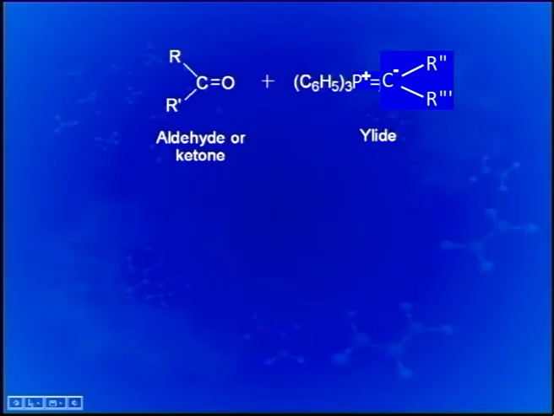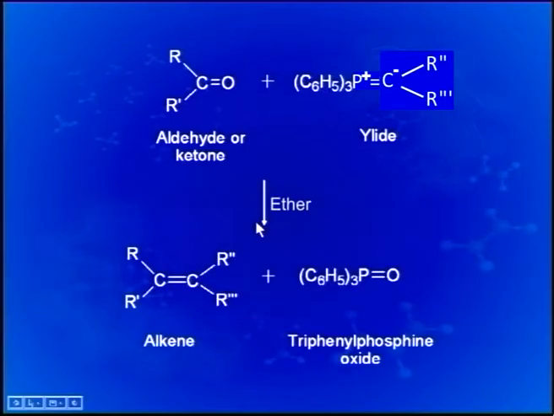The alkyl halide component is here, this one, and the phosphorus-carbon bond, because phosphorus has special affinity and its orbitals allow formation of this ylide and stability of this Wittig reagent. In this reaction, the Wittig reagent is not isolated. The reaction is carried out in a non-aqueous medium with ether as a solvent, and the alkene is produced.